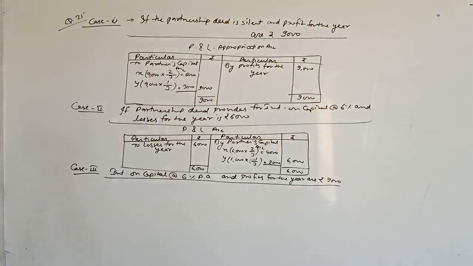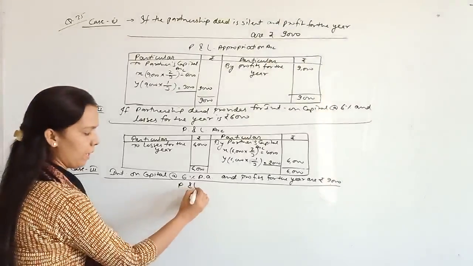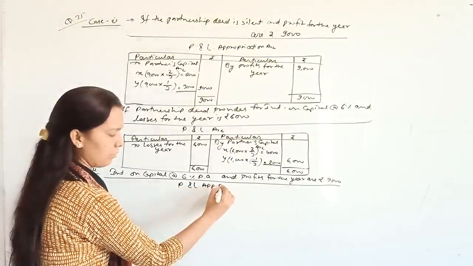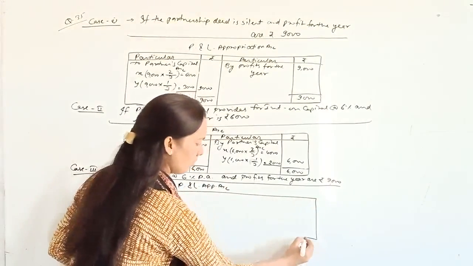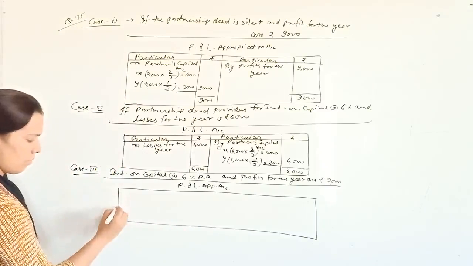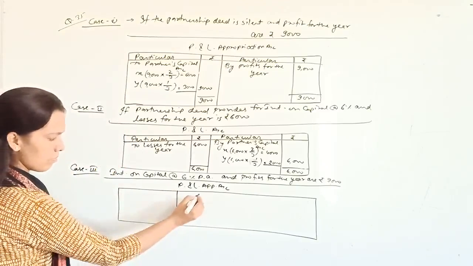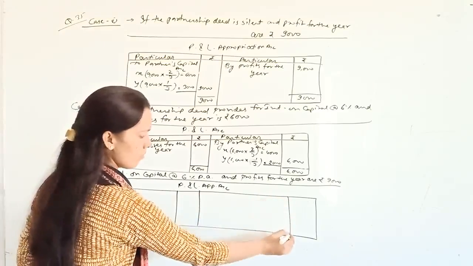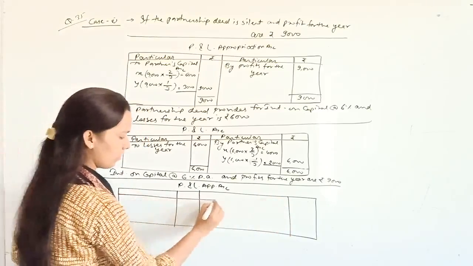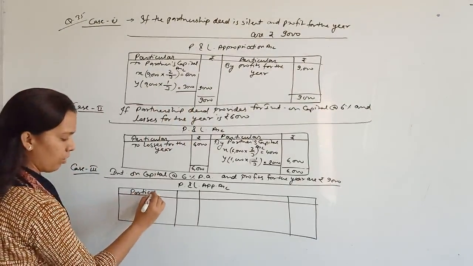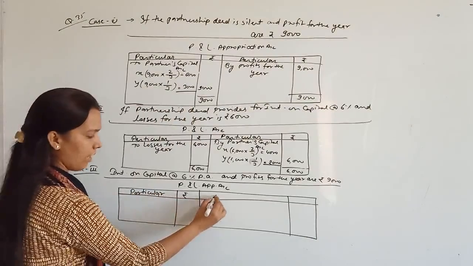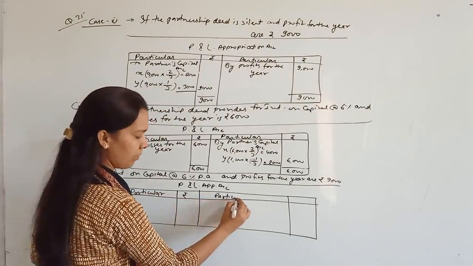Interest on capital 6% and profits 9,000. So just first of all prepare the P&L appropriation account. Particulars, amount, this will be the format of every ledger account. Try to remember this point.